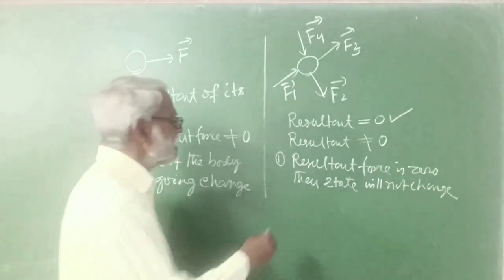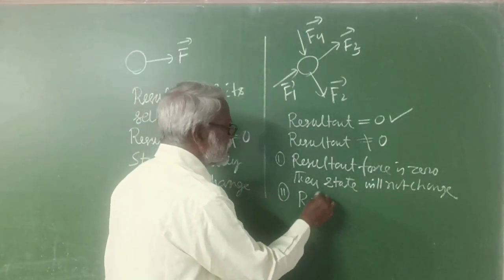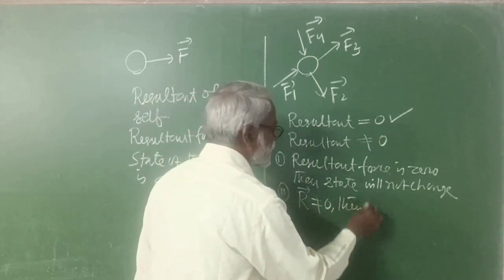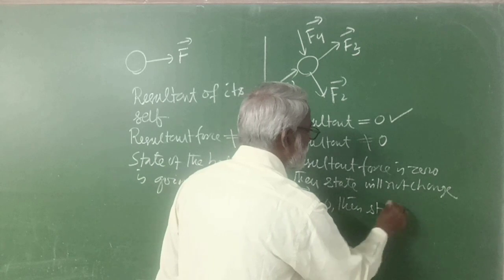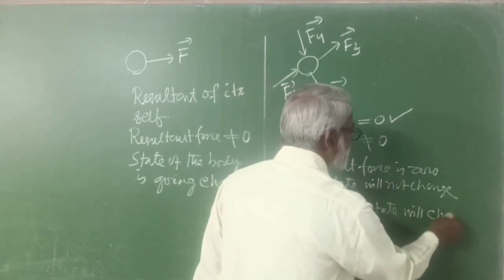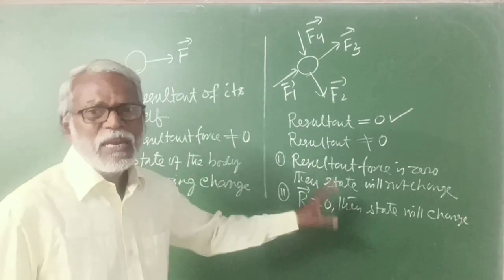But when resultant is not 0, then state will change.